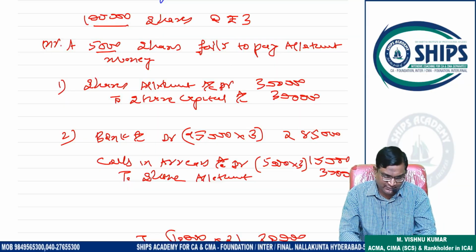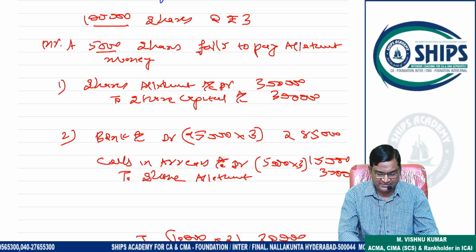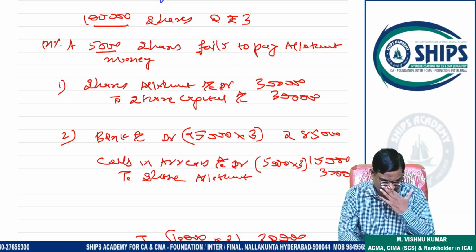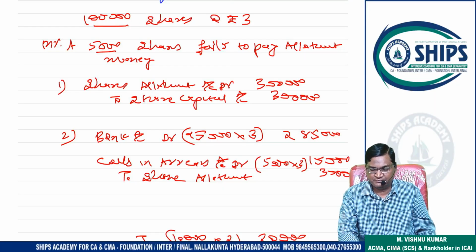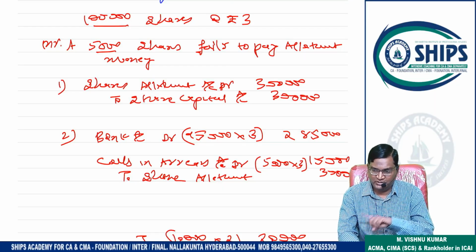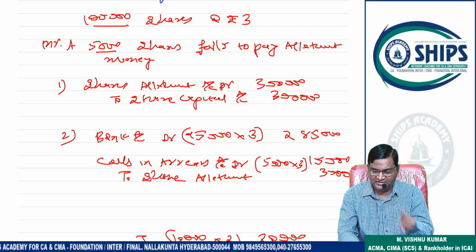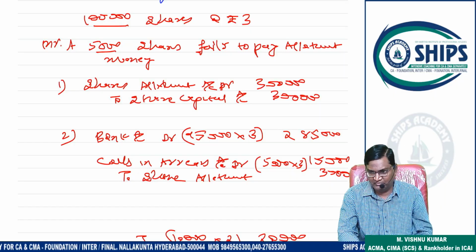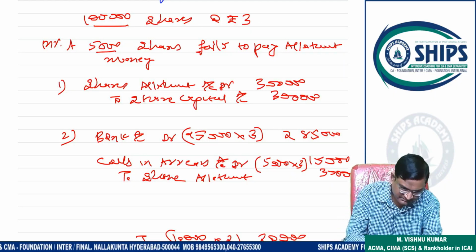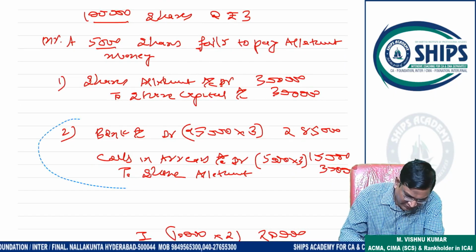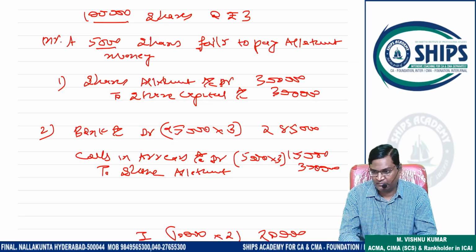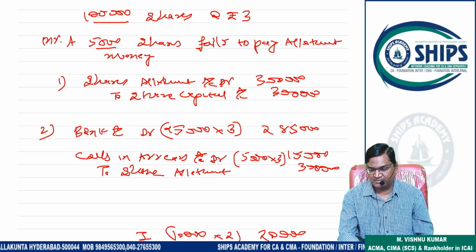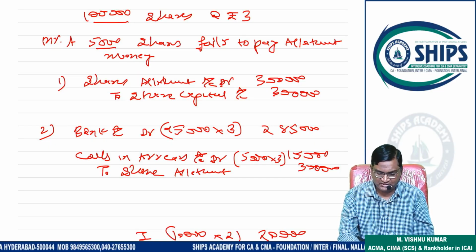Allotment money due, allotment money received. Understand or not? If allotment money is totally not received, if anything is defaulted, call scenario will come. What will come? Call scenario. If there is a default, call scenario comes.